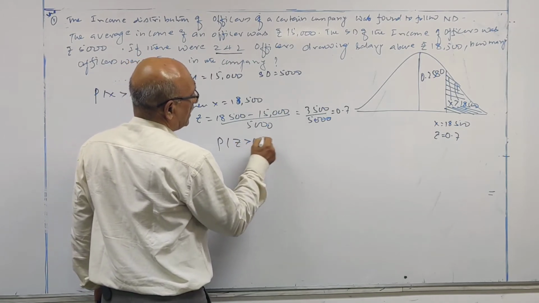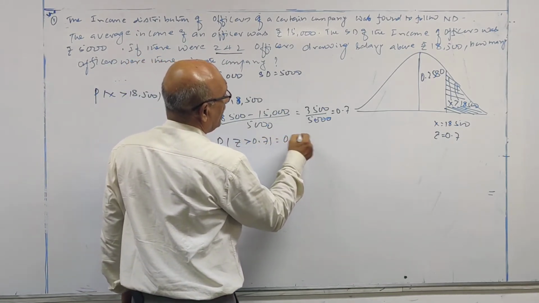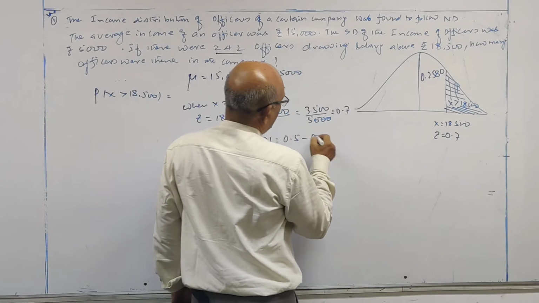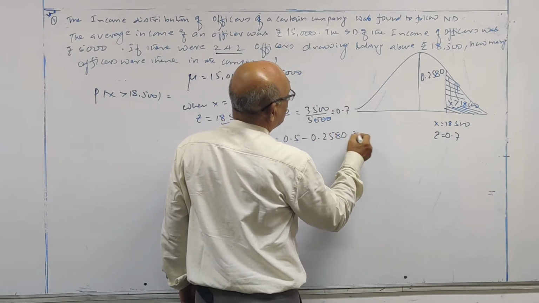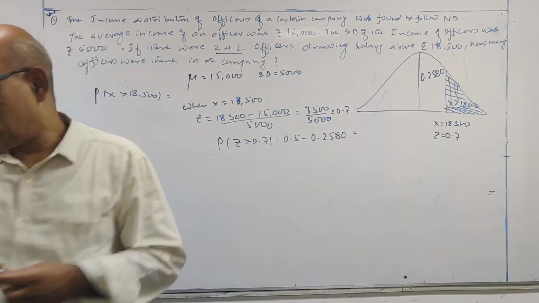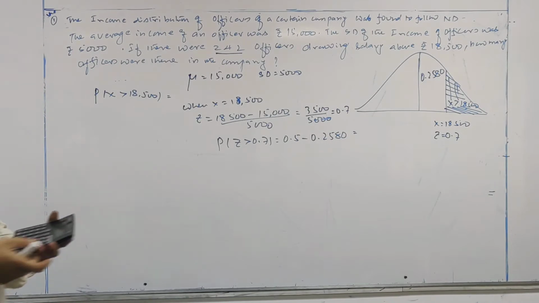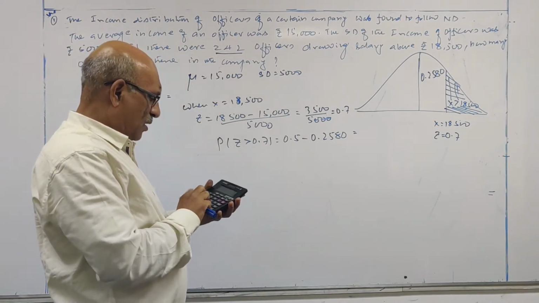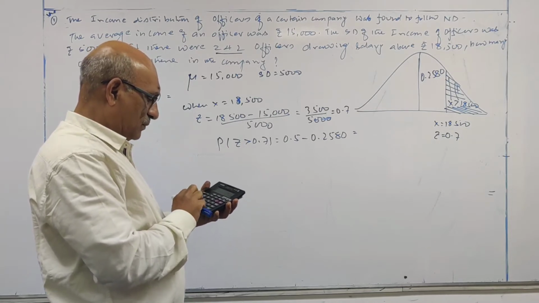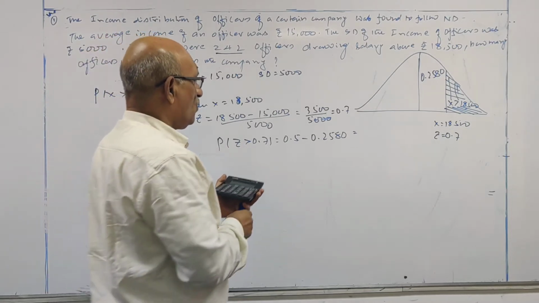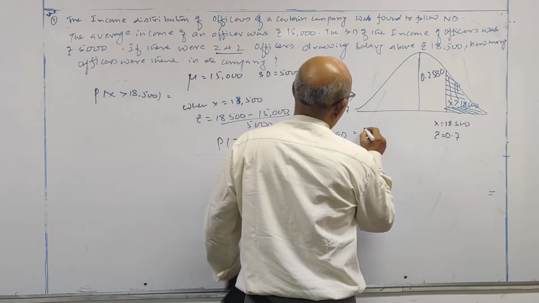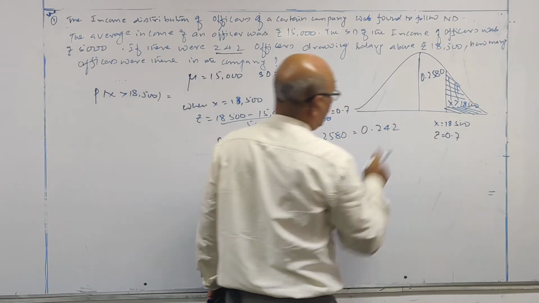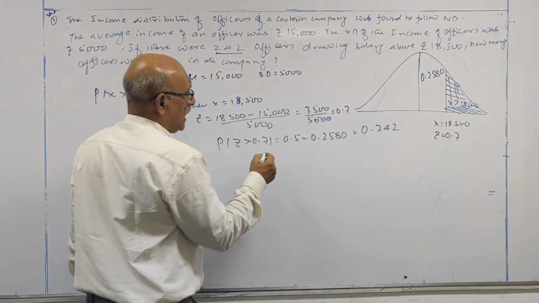Probability of z greater than 0.7 is 0.5 minus 0.2580, which is 0.242. This is the probability.